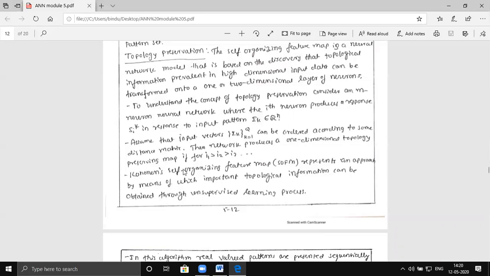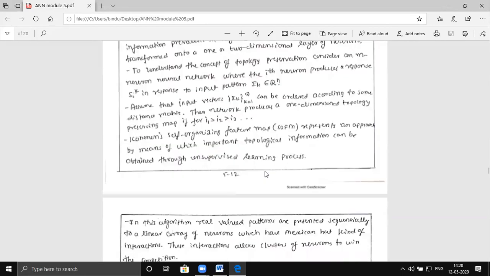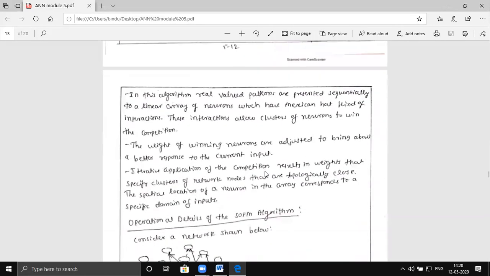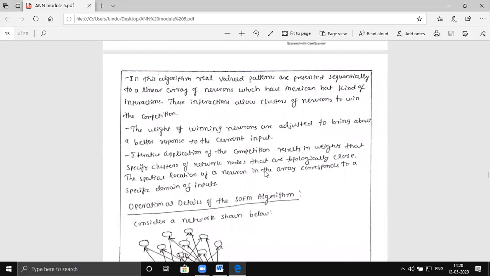So remember, this self-organization feature map, SOFM, represents an approach by which important topological information can be obtained. A pattern is presented to the neural network, which has a linear array of neurons.